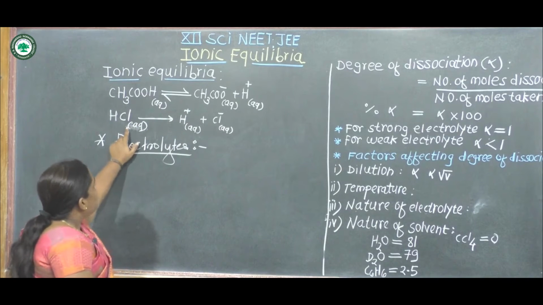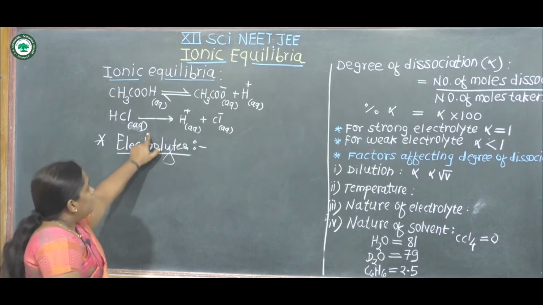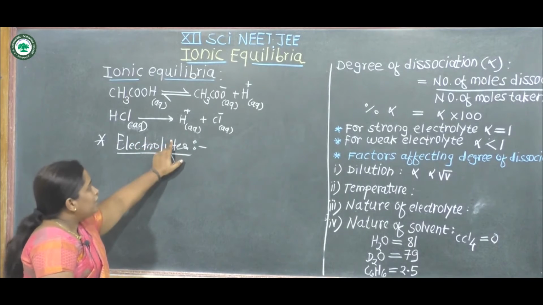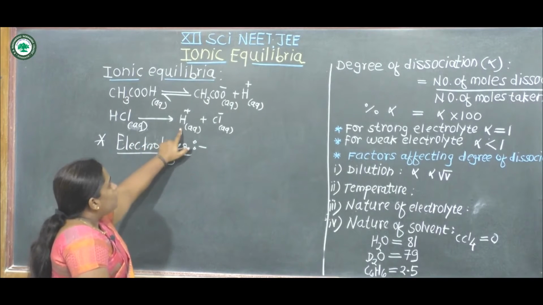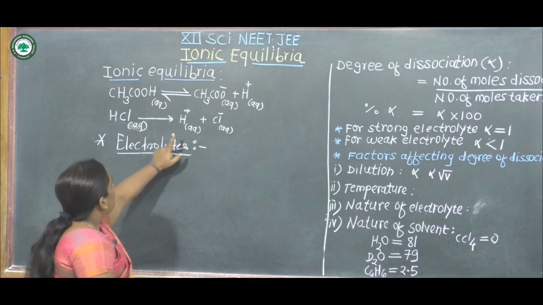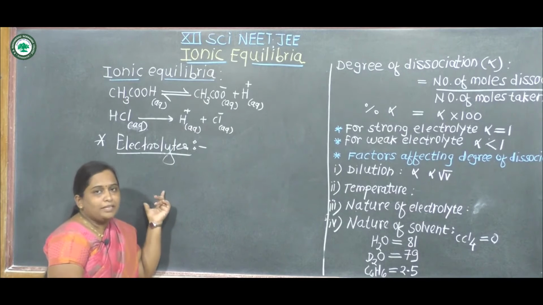But in case of HCl, this HCl is a strong electrolyte. It dissociates completely when dissolved in water and forms H plus and Cl minus ions. Now we discuss what is meant by electrolytes.